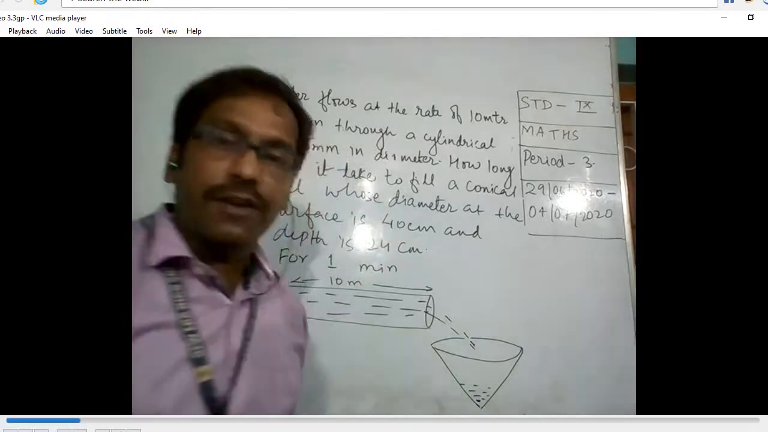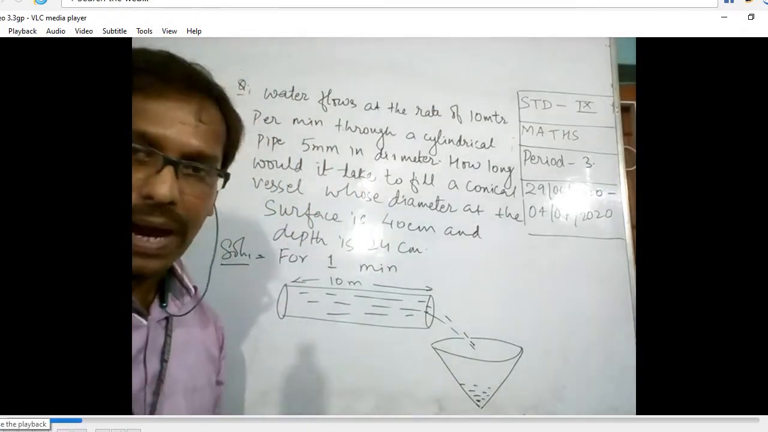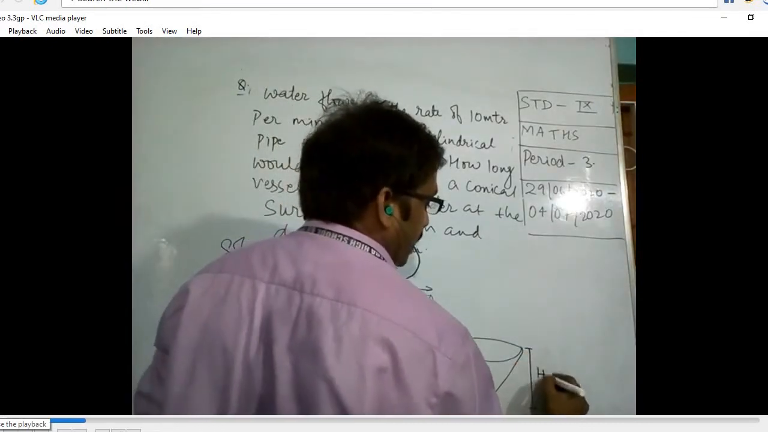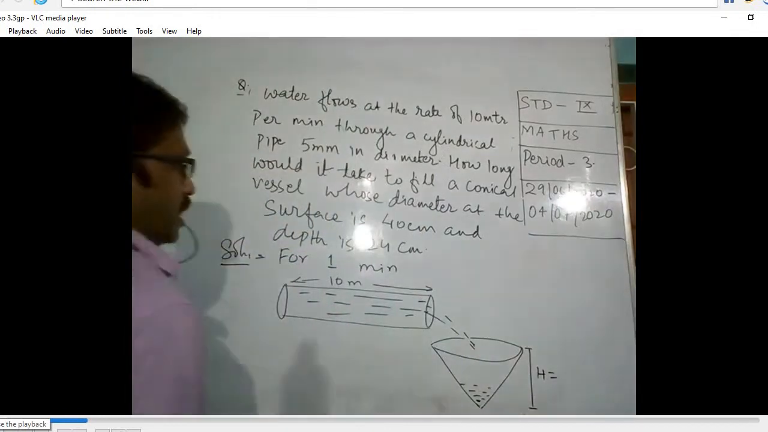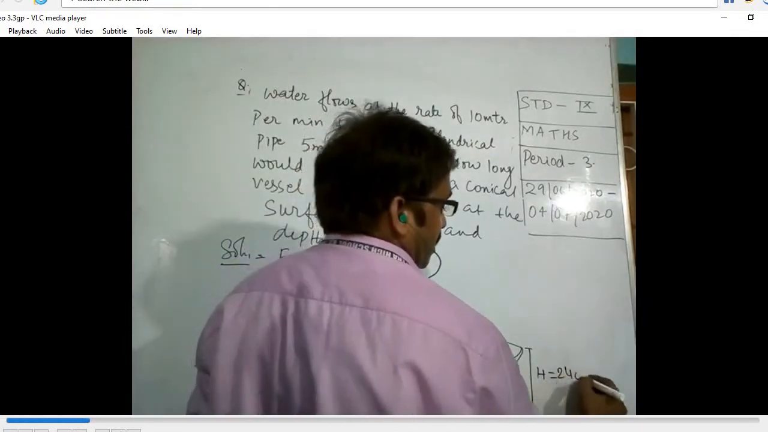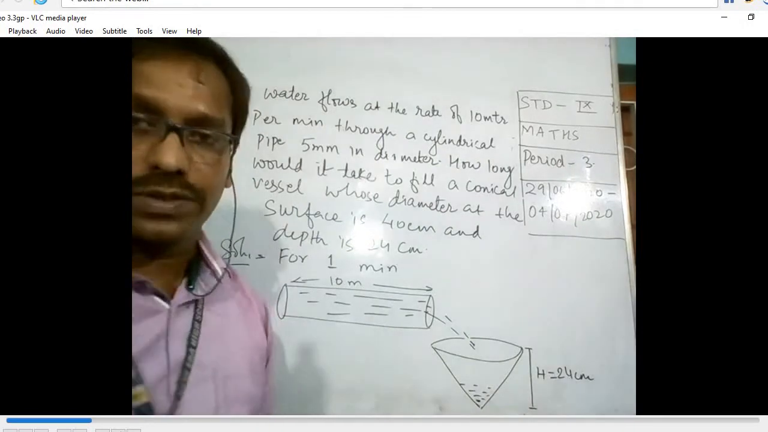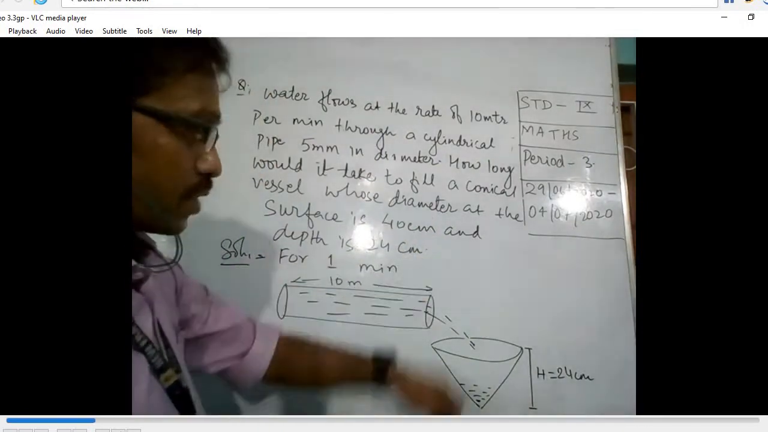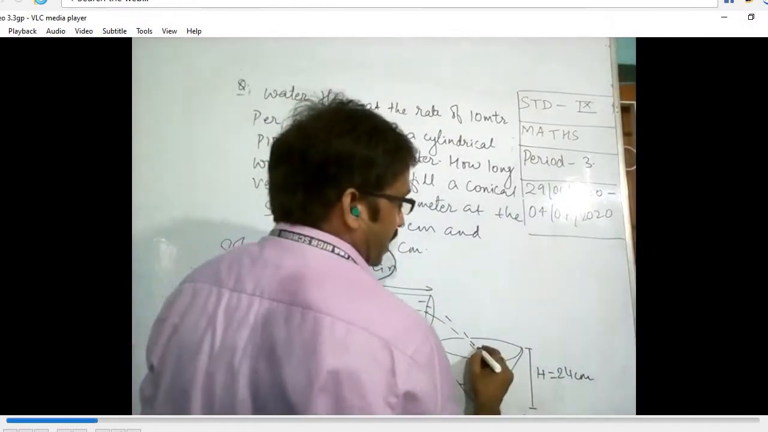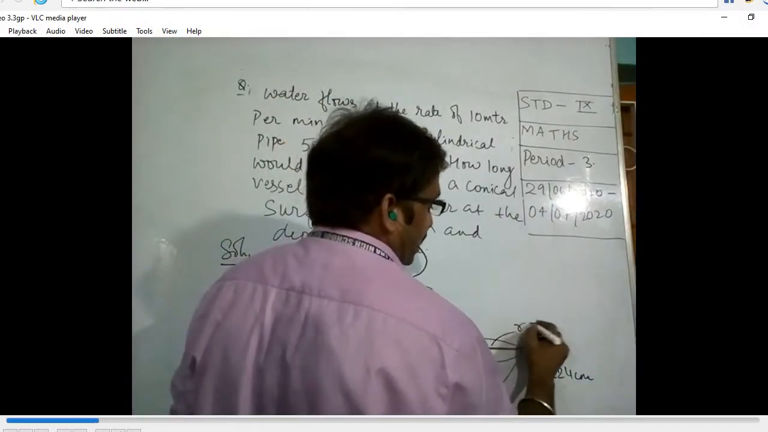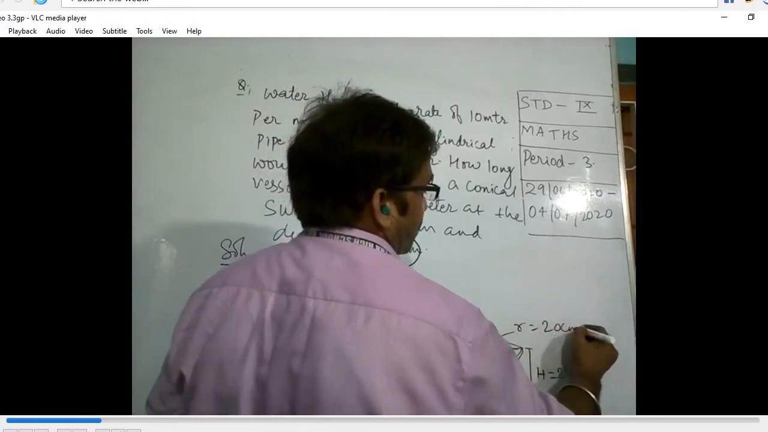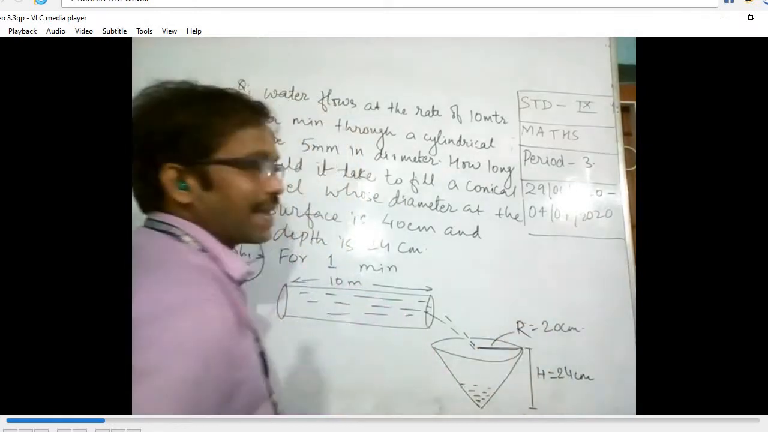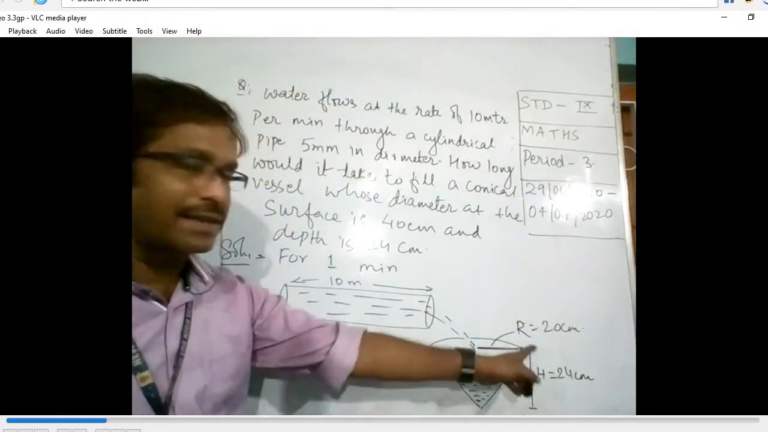Information has been given on this conical part. The height of this is equal to 24 centimeter, and they have said that the diameter of the surface is 40 centimeter. That means the radius is equal to 20 centimeter. If I take two radii here, I will take this as the big radius.